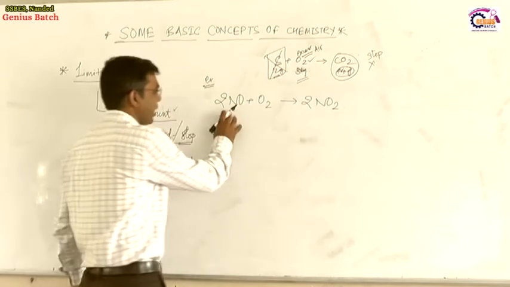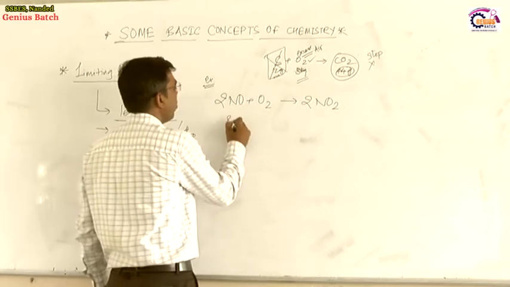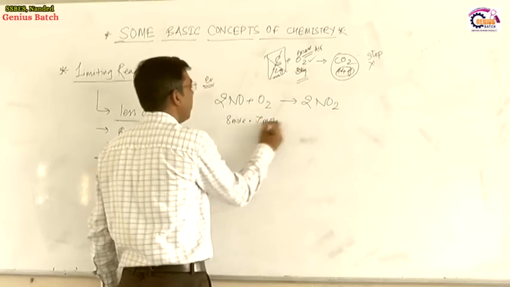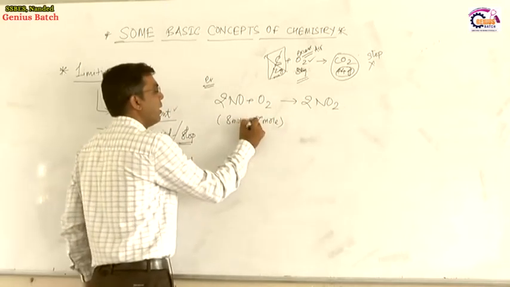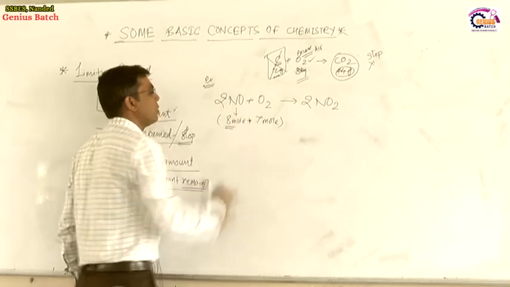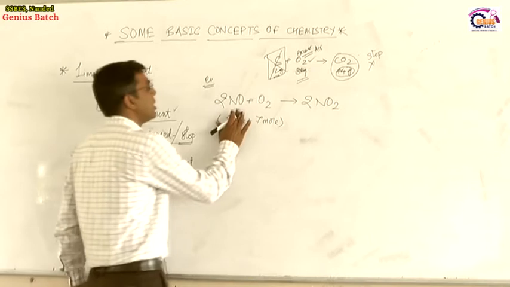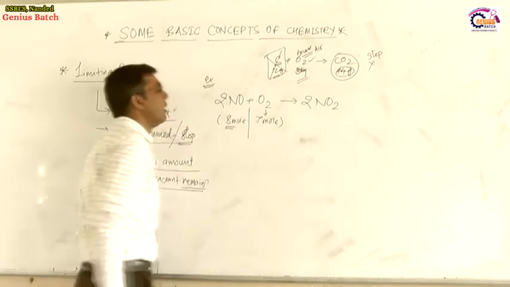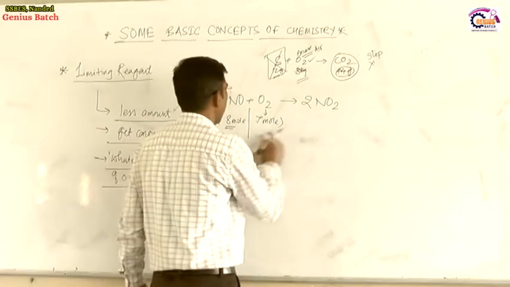So in this reaction, NO plus O2 gives NO2, suppose 8 moles of NO and 7 moles of O2 combine with each other. We have taken 8 moles of NO and 7 moles of oxygen, and they react to give the product.